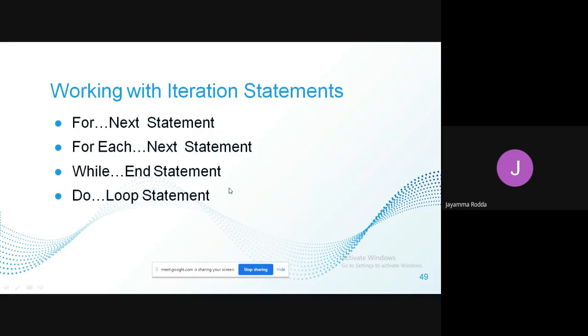Why are they used? The iteration statements are used whenever a set of lines, or a line, has to be executed repeatedly a number of times. That repetition can be done using the iteration statements. In these iteration statements, we have the while statement and do loop statement.